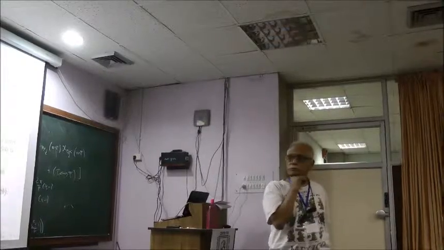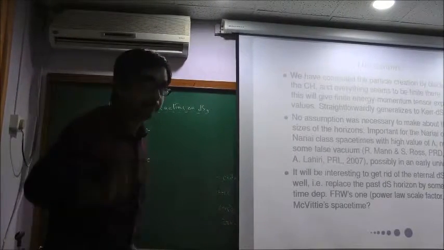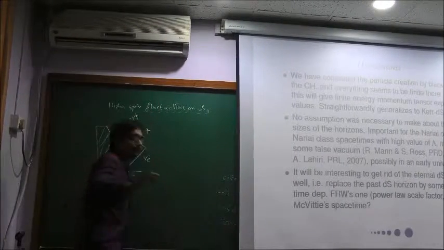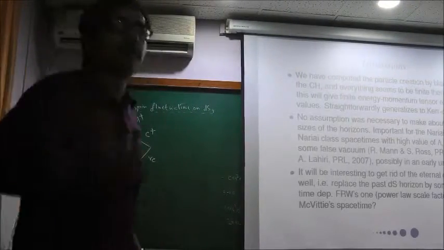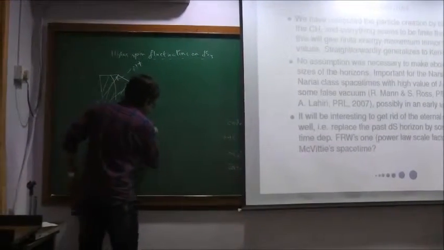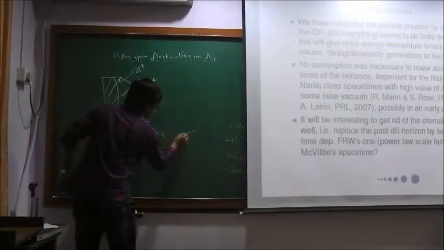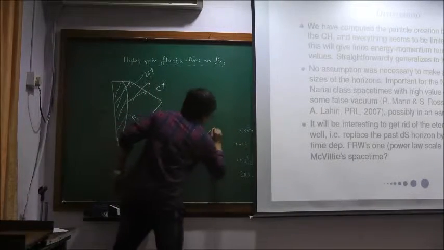So the thing is that not all the L not equal to 0 modes will collapse. Some would escape. It is related to the gray body effect, which I did not mention because it would only be technicalities. So suppose things are collapsing here. This is the object, and this is a scalar field, so it has some potential like this.